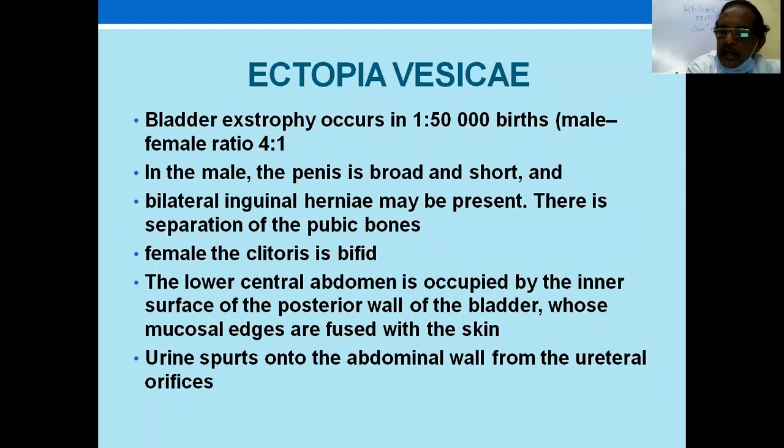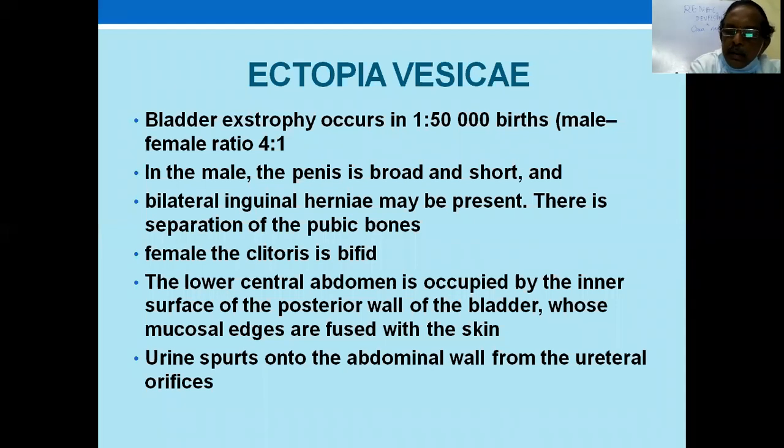Total epispadias has a flattened penis, with urine coming out from the bladder neck and the child totally incontinent. The penis is broad and short, and bilateral inguinal hernia may also be present. On X-ray, you see separation of the pubic bones. In a female child, there is a bifid clitoris with separation of the pubic bones again.